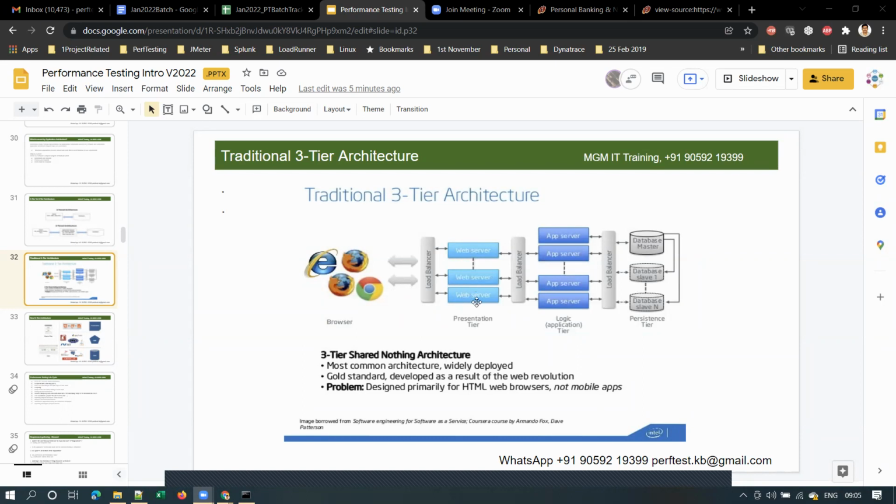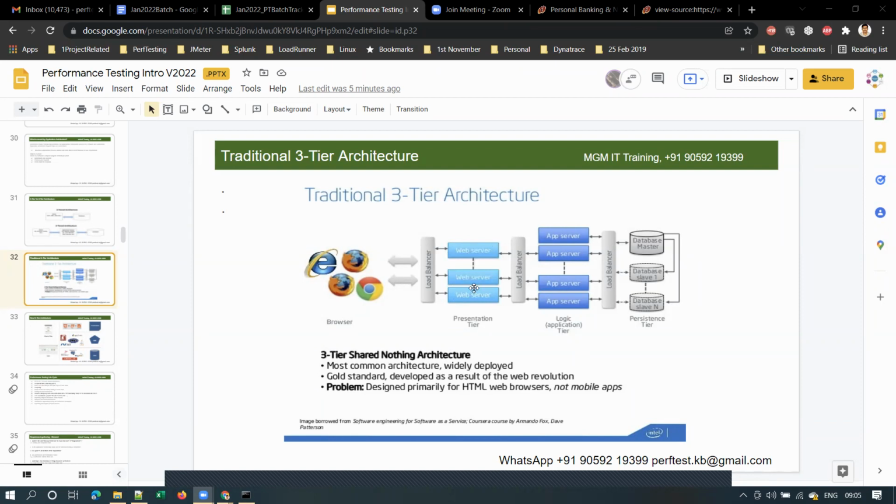And one more thing: suppose you have only one web server. For some reason, that one web server, one machine, failed. Now your whole application will not be working, right? If you have only one web server, one app server and one database server, your whole application will not be working. However, when you have more than one web server, even when one server fails, the other server will take the load. That is the first advantage of having multiple instances.